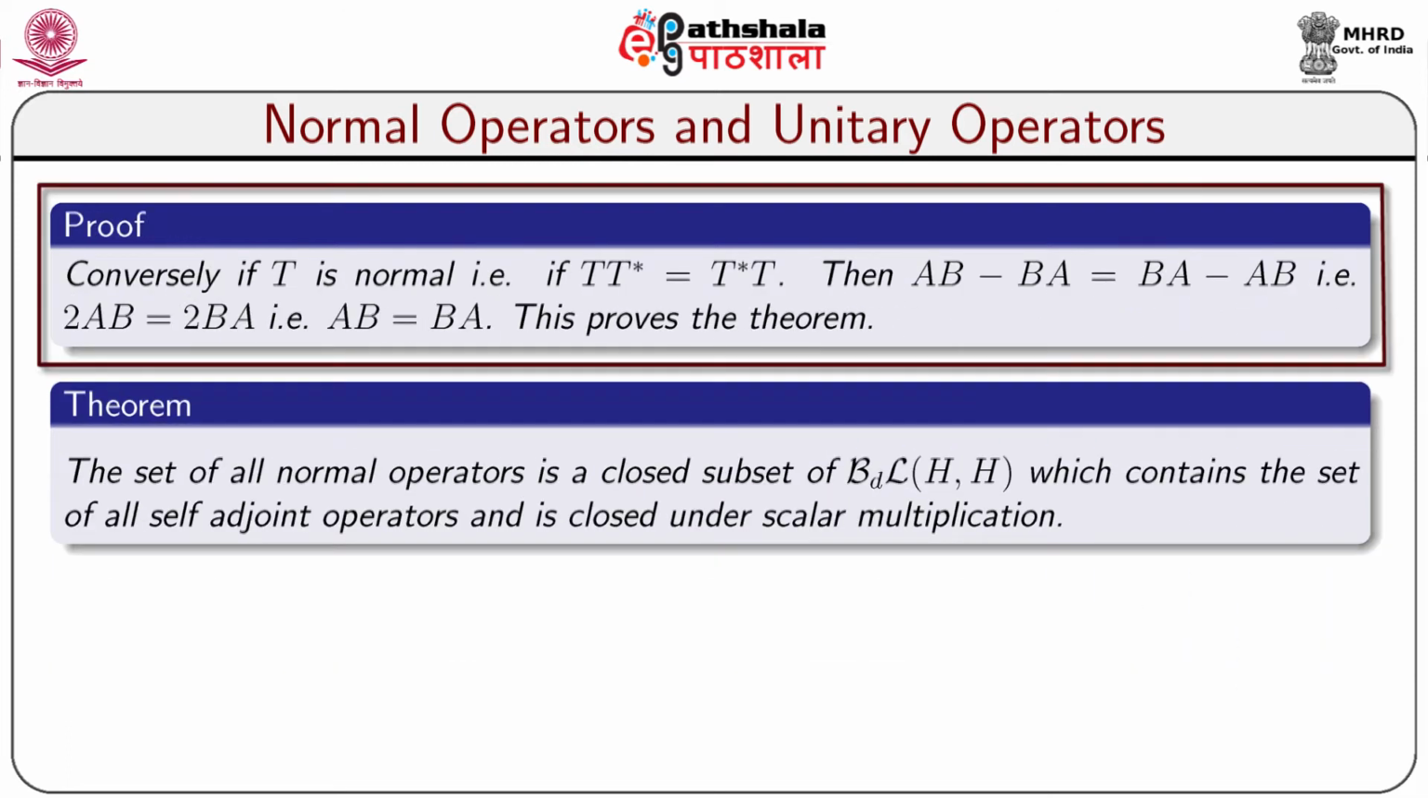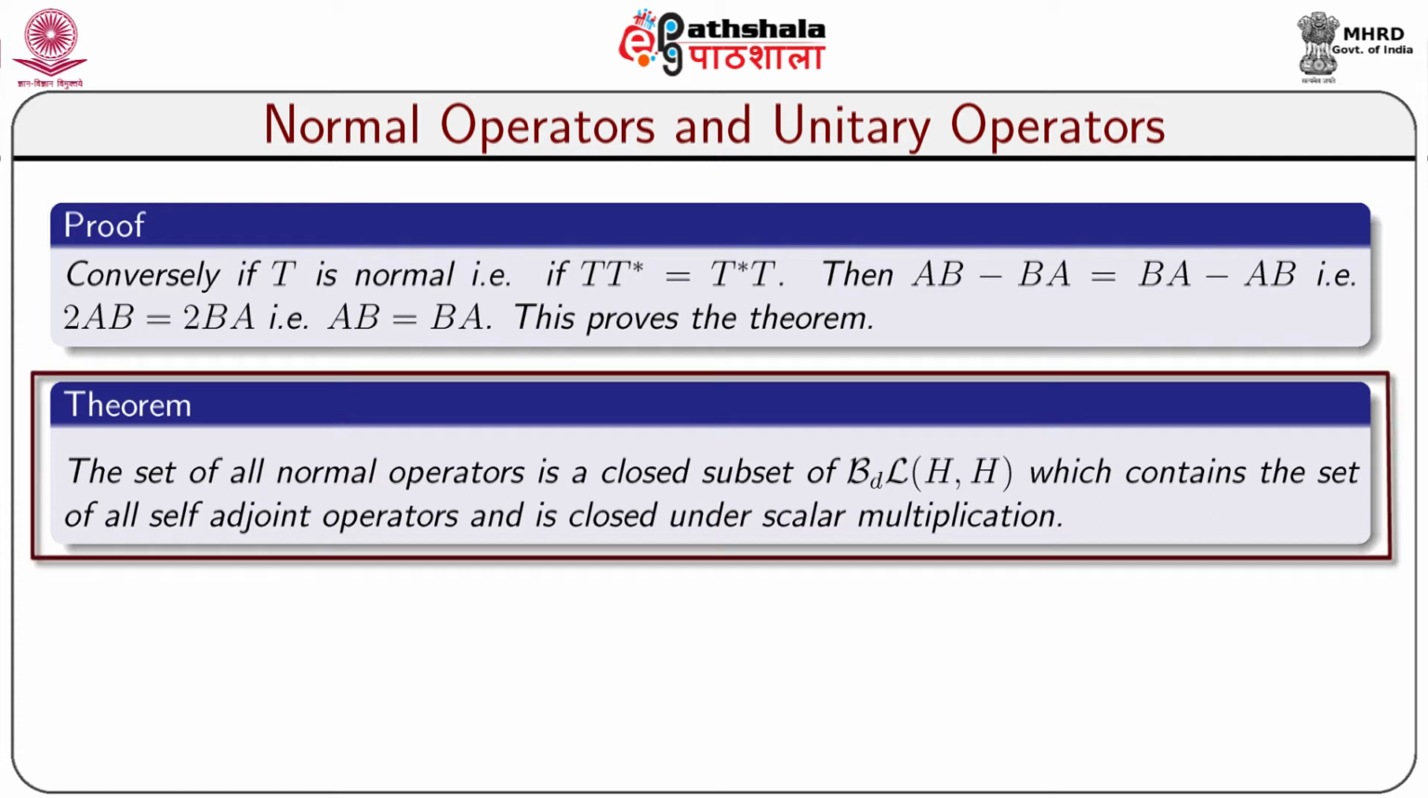Conversely, if T is normal, that is if TT* equals T*T, then AB - BA equals BA - AB, that is 2AB equals 2BA, which implies that AB equals BA, and this proves the theorem. In this connection, let us take a theorem.